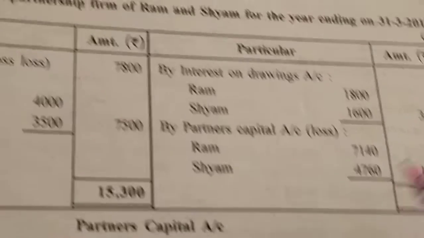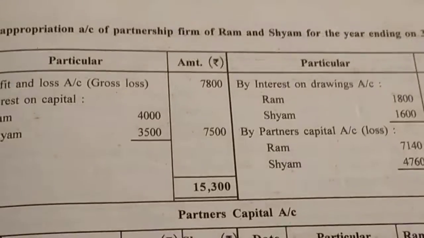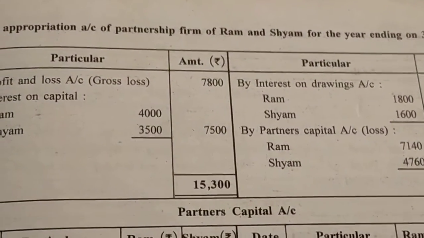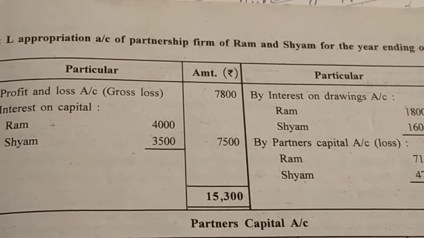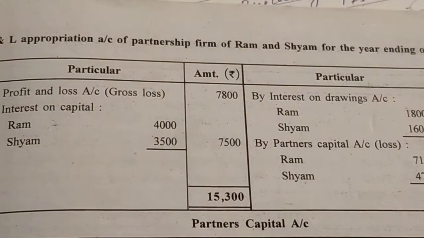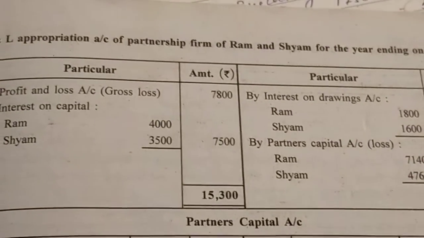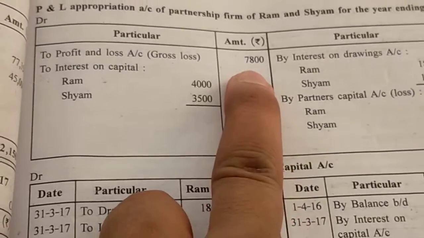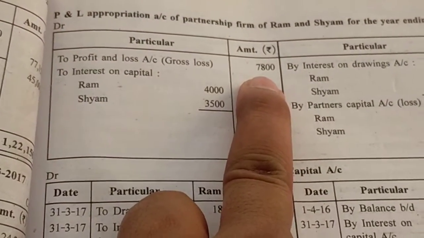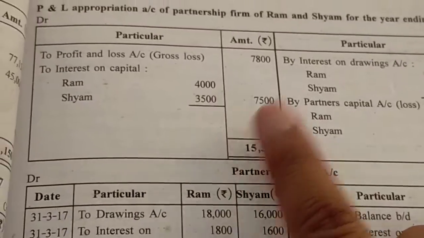So here, the P&L appropriation account is completed. Now you see what I said in the first chapter: after preparing the P&L account, we prepare the P&L appropriation account, because this is related to the partners' expenses or income, whatever it is, right? So after preparing the P&L account, you know this loss comes from the P&L account. If the firm is getting a profit, then the profit comes to the credit side, right? So here you can see.